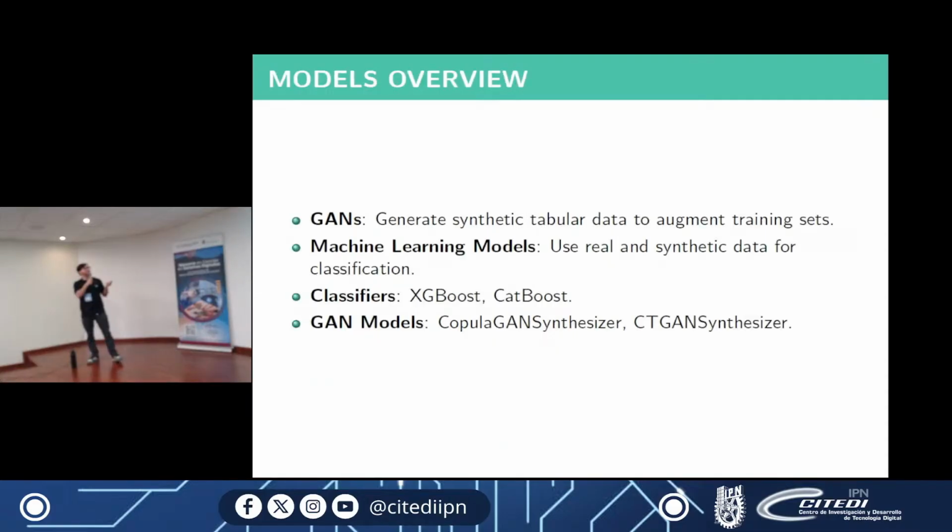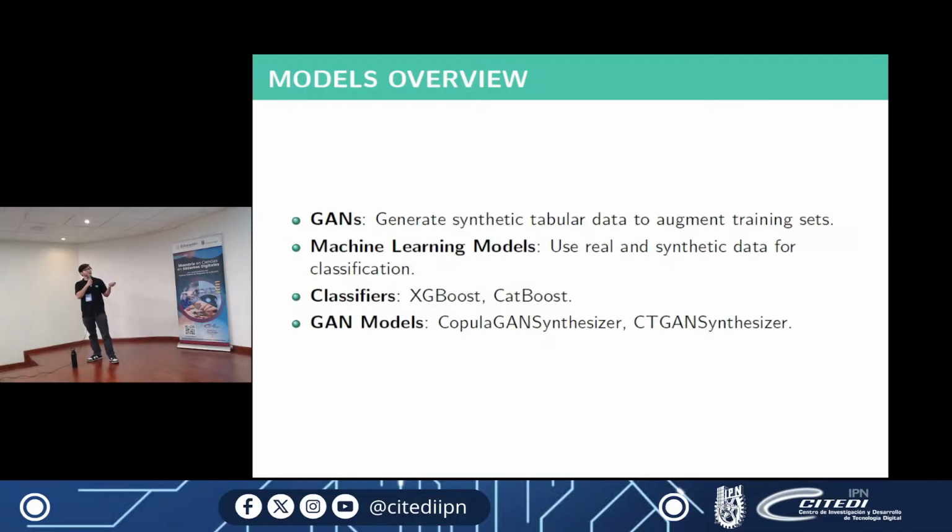Basically, this is a quick overview of what we were using during the project. The GANs generate synthetic tabular data to augment training sets. The machine learning models use real and synthetic data for classification and to get the metrics or results.